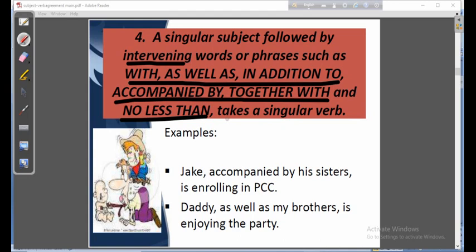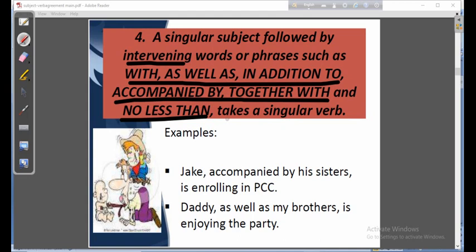And that is why these phrases have been called intervening words or phrases. They come between the subject and verb, and the question setter will try to puzzle you, giving these terms or phrases between the subject and the verb. Students, never get puzzled with these intervening words or phrases.